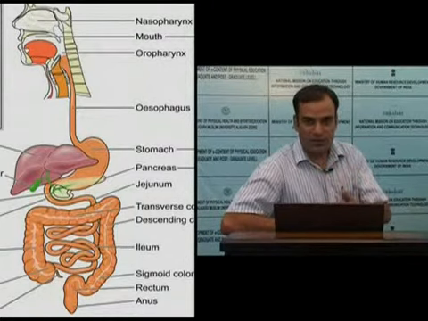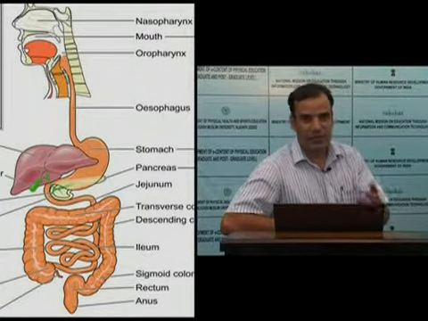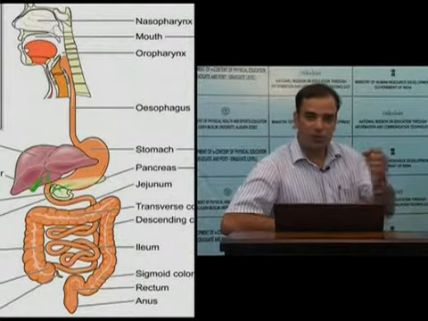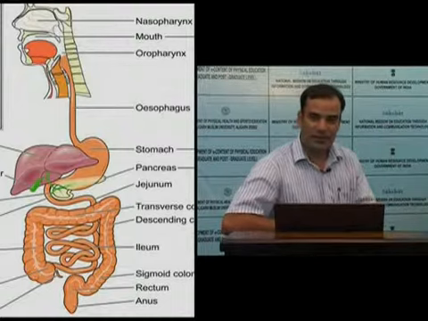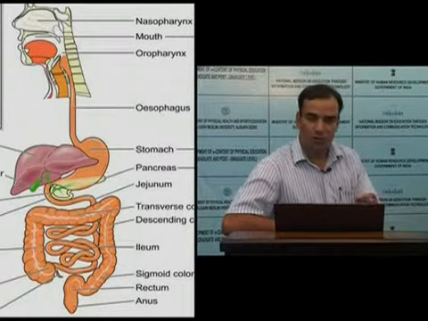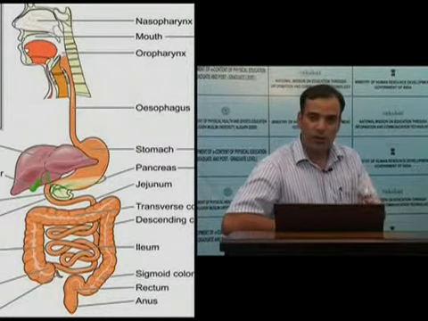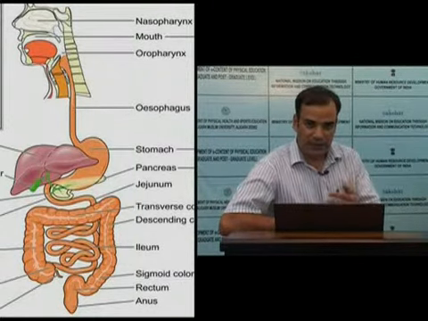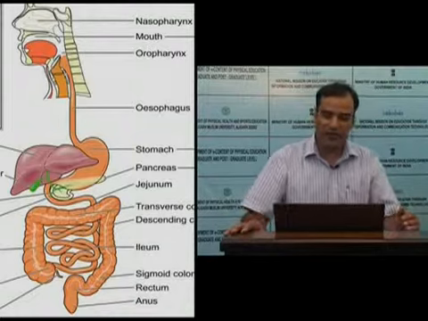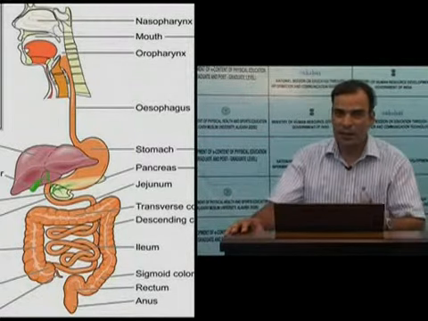In the protective secretions, we have only one secretion, that is mucus, which is secreted throughout the GIT from the mouth to the anus, both by single cell glands called goblet cells and also by compound mucus glands. The digestive secretions secreted in the GIT are various enzymes, acid and bile.